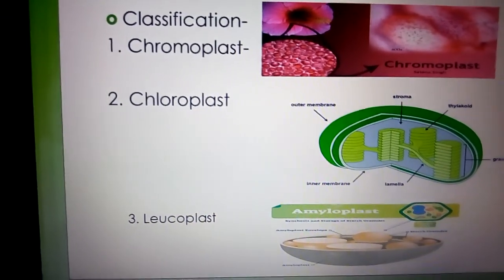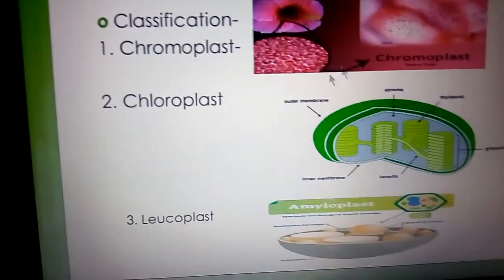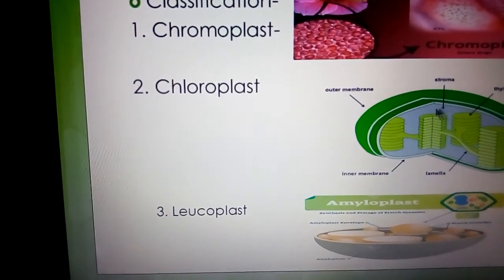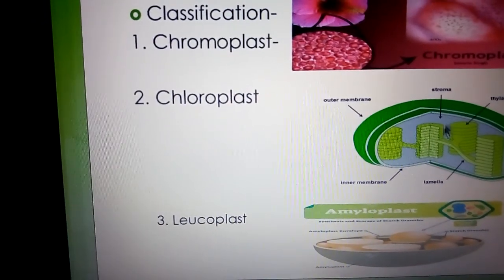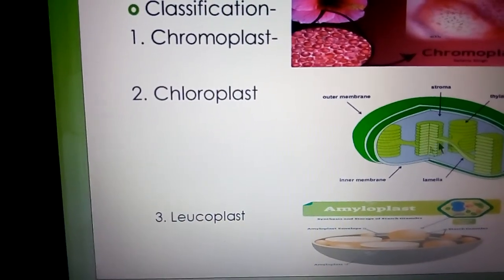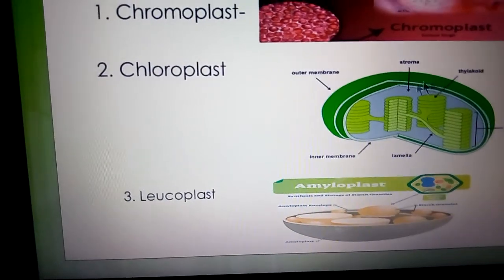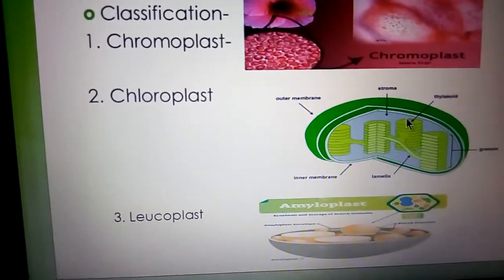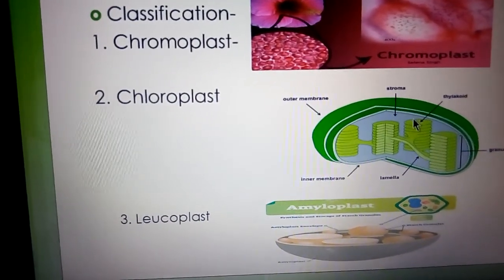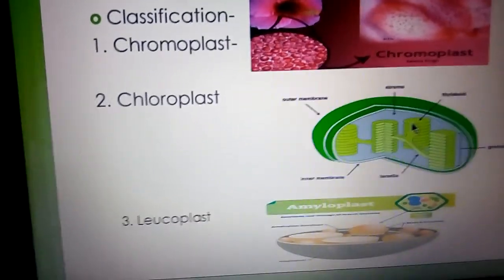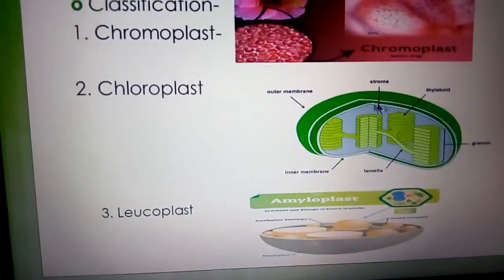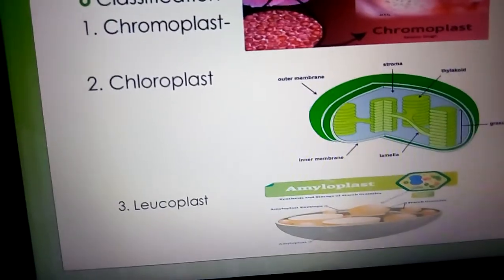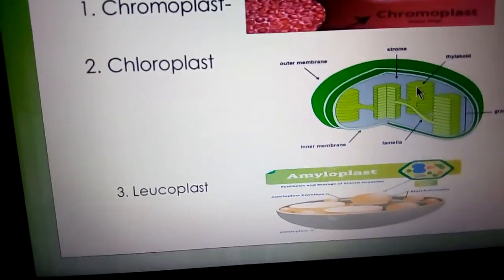So, the vacant space which is filled with a proteinaceous liquid is known as stroma. And what are found here? Starch, protein, oil droplets, DNA, RNA, vitamins, enzymes and minerals, etc. are found in this space.